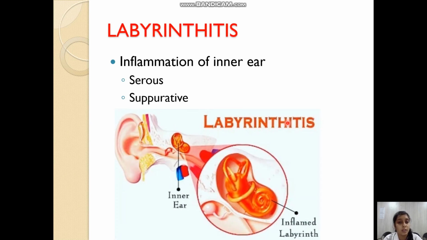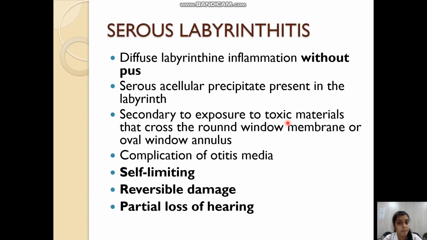Further, through the labyrinthine fistula, if the infection is spreading into the labyrinth and causing inflammation of the labyrinth of the inner ear, then it can lead to labyrinthitis. It can be of two types, serous and suppurative labyrinthitis. Serous labyrinthitis is labyrinthine inflammation without pus, and a serous acellular precipitate is present in the labyrinth.